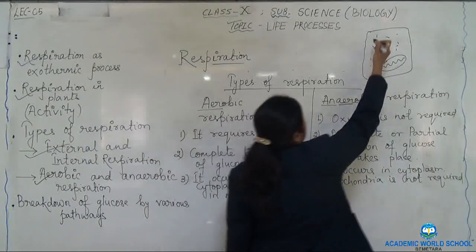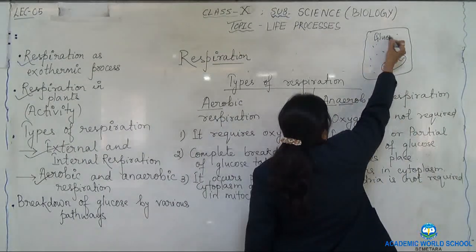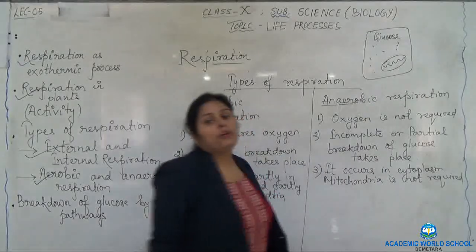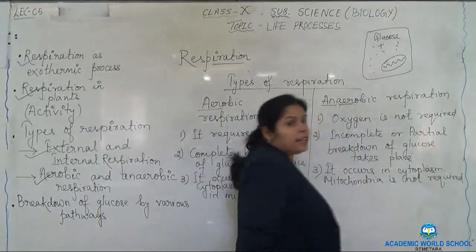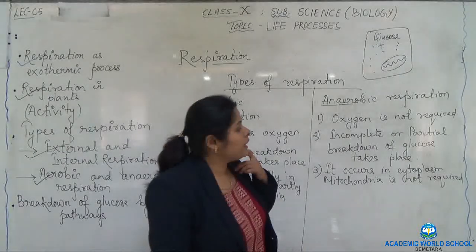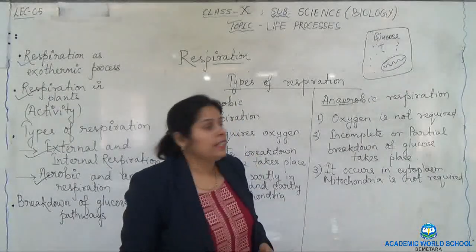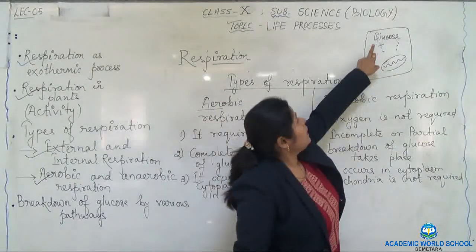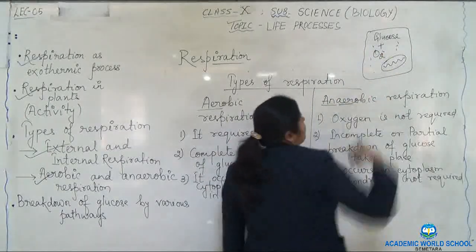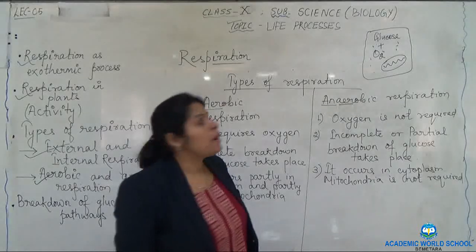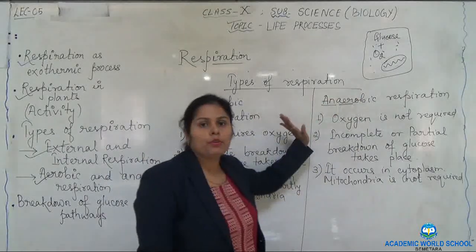See here what happens? The blood brought the glucose. The oxygen was also brought by the blood to different cells of the body where respiration is taking place. Now see here, glucose reacts with oxygen to form pyruvate. We will see how it gets broken down.